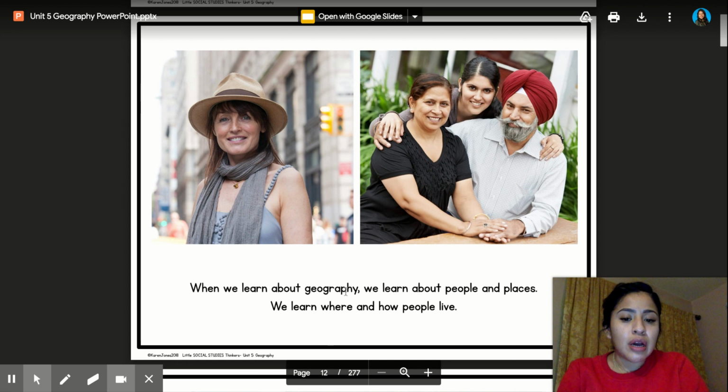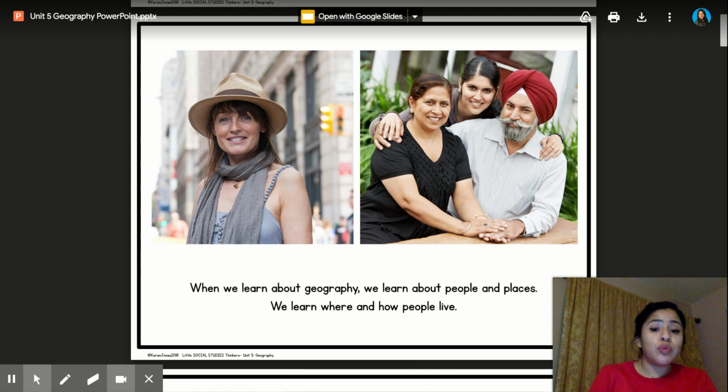When we learn about geography, we learn about people and places. We learn where and how people live. So we learn about the different places that people live in and the different things that people do within their culture.